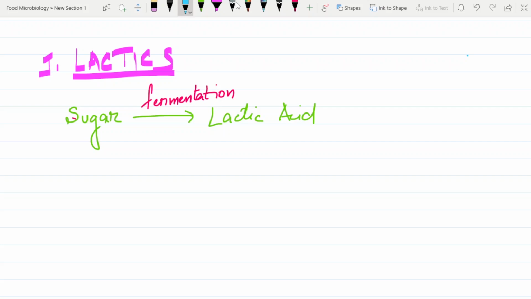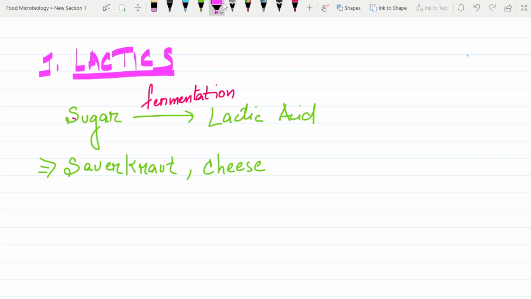Now these lactics, where are they used? They are basically used in the preparation of sauerkraut and cheese. This lactic acid forming bacteria is used in the preparation of sauerkraut and cheese. Simple as that.